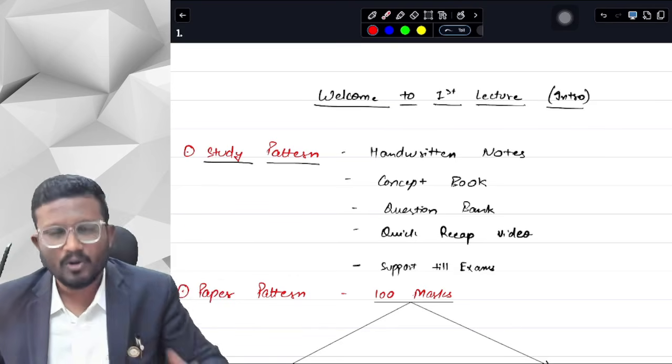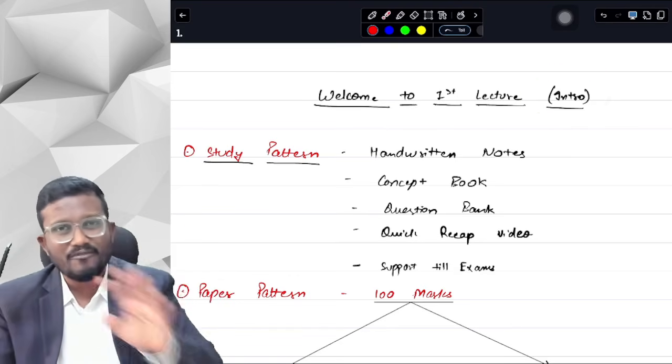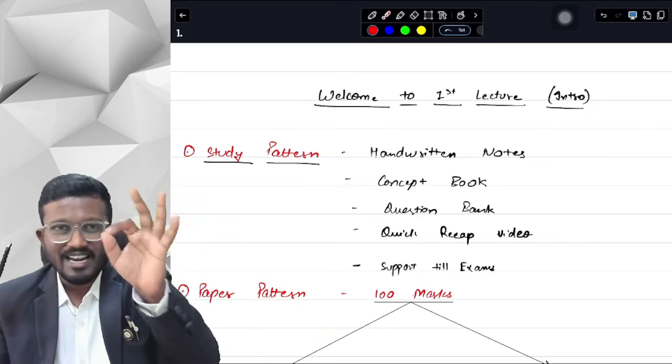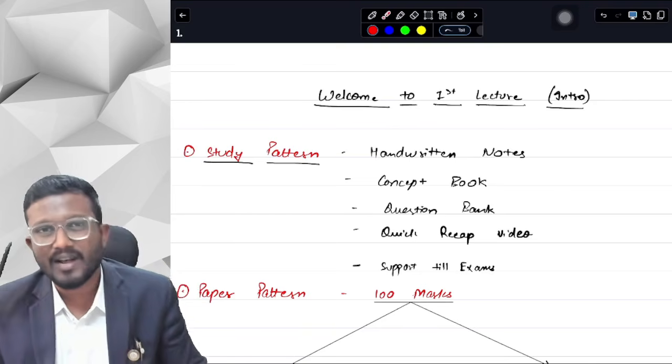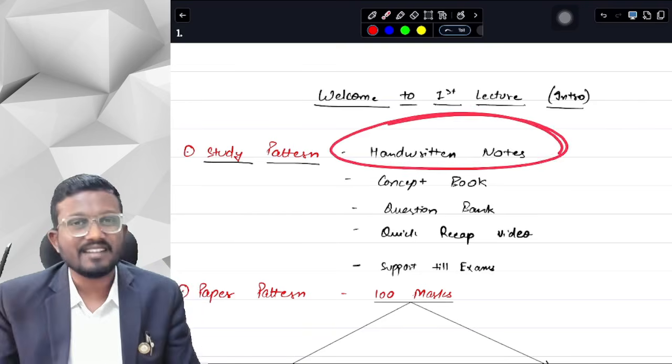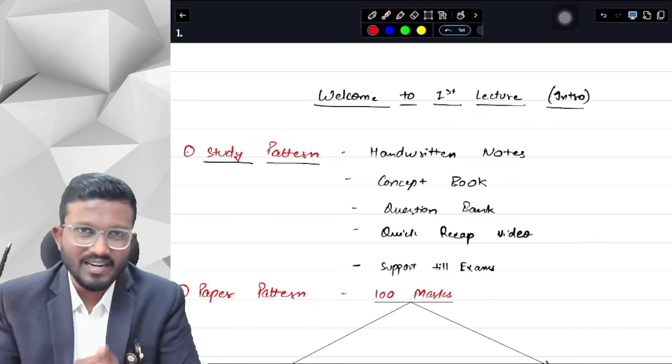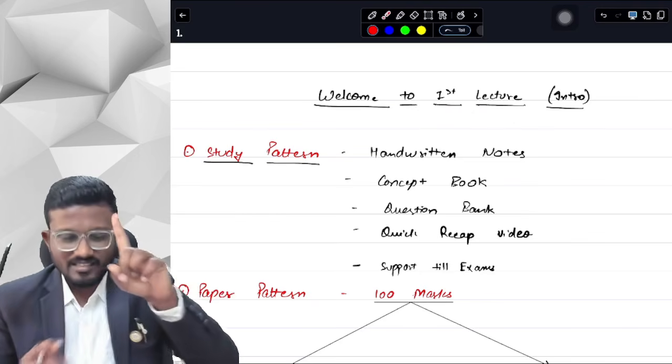On 1st Feb, I will upload an intro video in your software which will cover everything on the basics, like how you have to access the lectures and how you have to access the handwritten notes. From that you can access the handwritten notes, and then you can download and print them as per your wish. First is the handwritten notes.